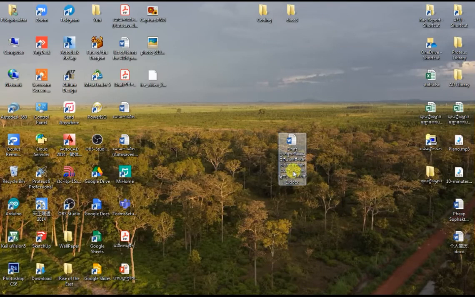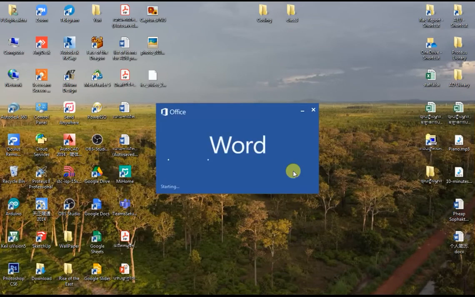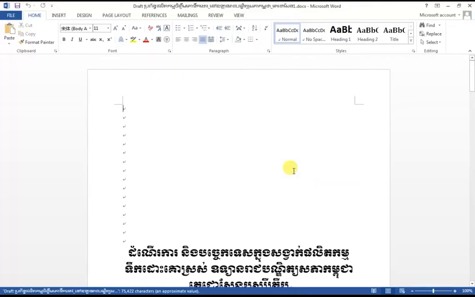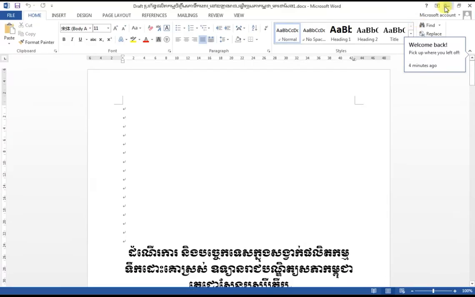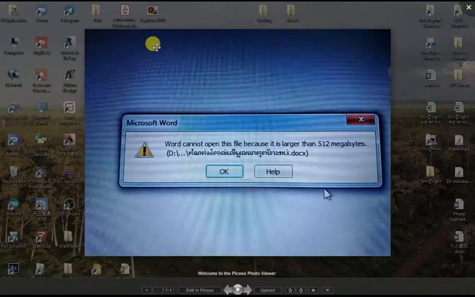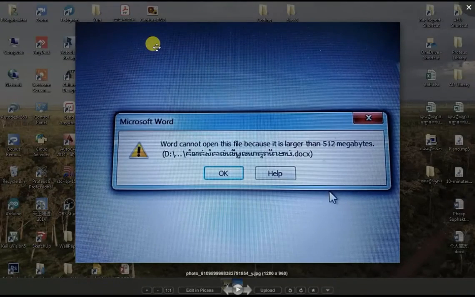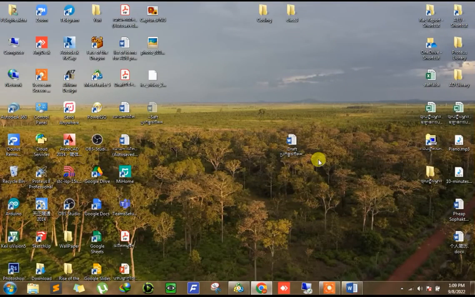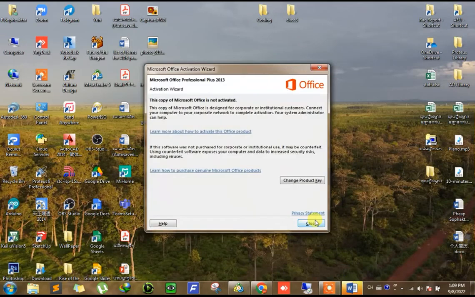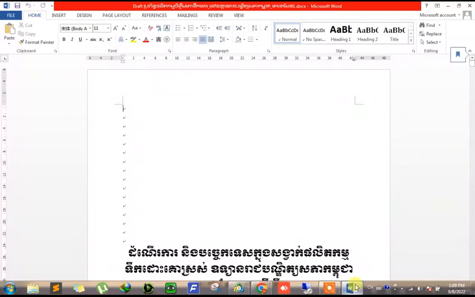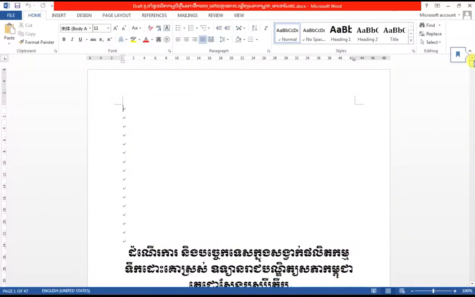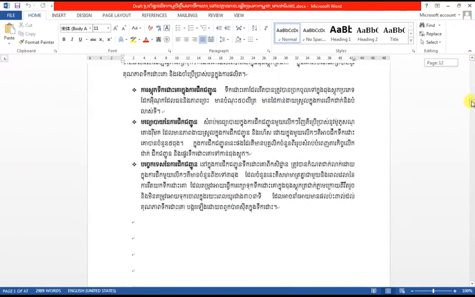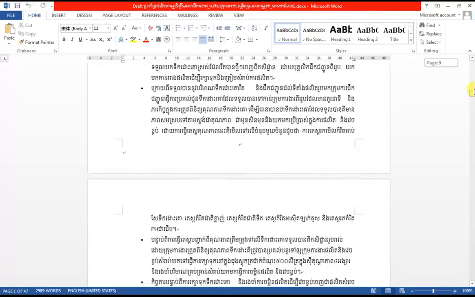So all we have to do right now is to open it, and once you click on open, it will no longer show up this pop-up window because the file size has been reduced to lower than 512 megabytes. But when you go back and check within the document that you are now able to open, you will see that all the images within are gone.